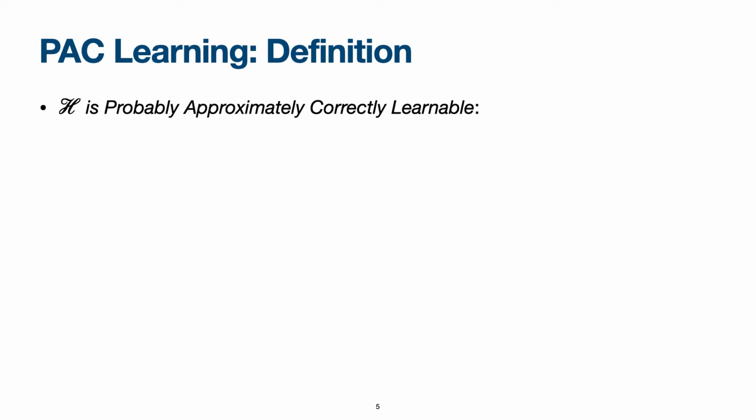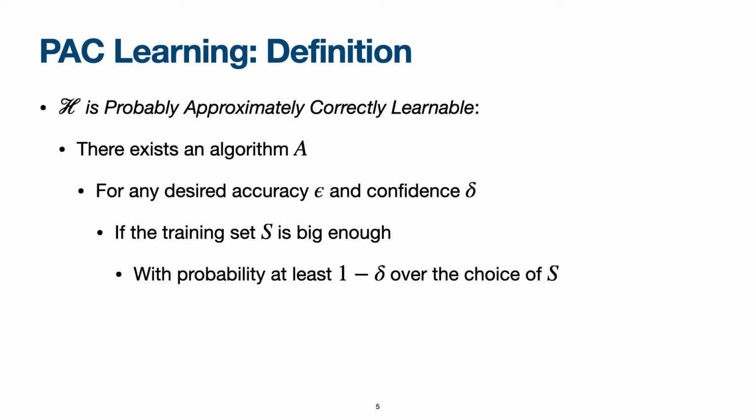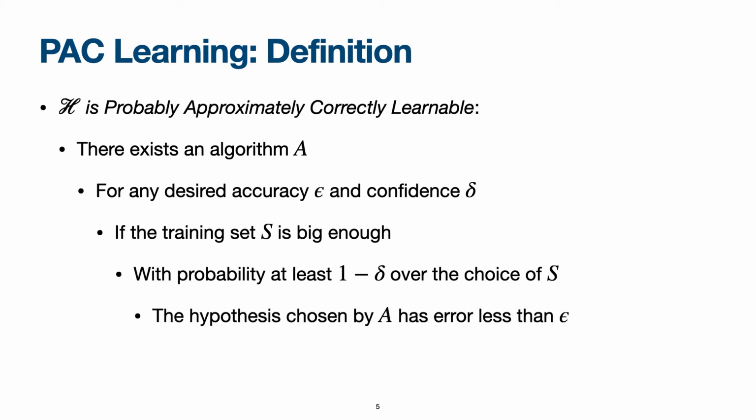We say that a hypothesis class H is probably approximately correctly learnable, or PAC learnable, if intuitively you can exhibit an algorithm A such that for any accuracy epsilon and any confidence delta that you might want to choose, if you have a training set that is big enough, then with probability at least 1 minus delta over the choice of the training set S, the hypothesis returned by our algorithm A given some training set S has a generalization error of less than epsilon.